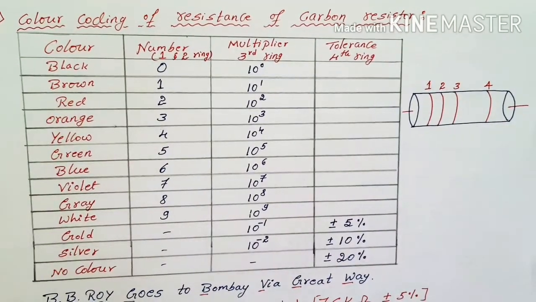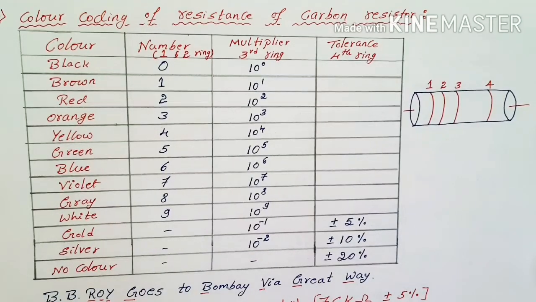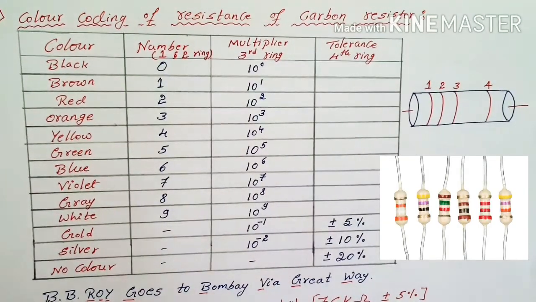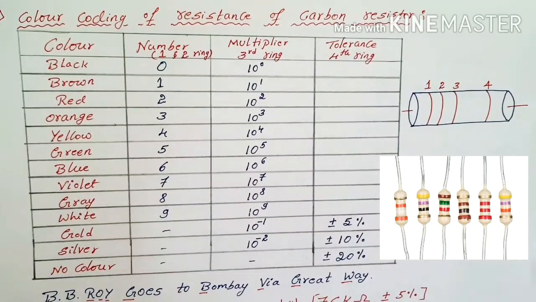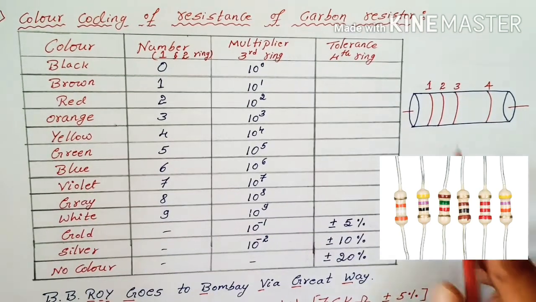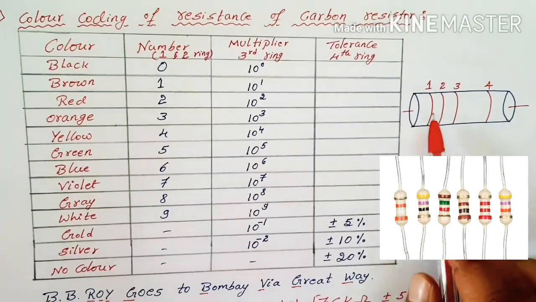The next interesting concept is to find out the value of resistors. Usually the carbon resistors don't have any printed value on them. We have to find out the resistance value through the color bands. Usually the resistor comes with 4 colors at minimum.